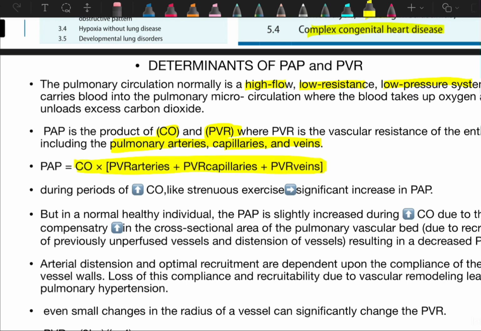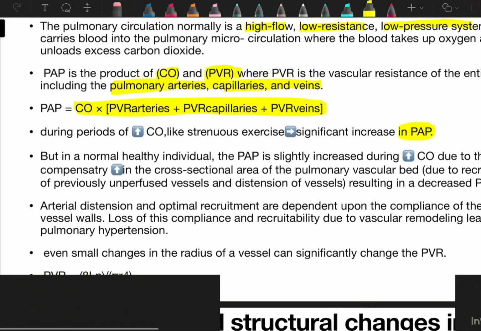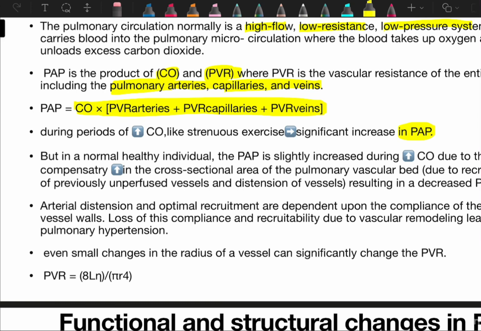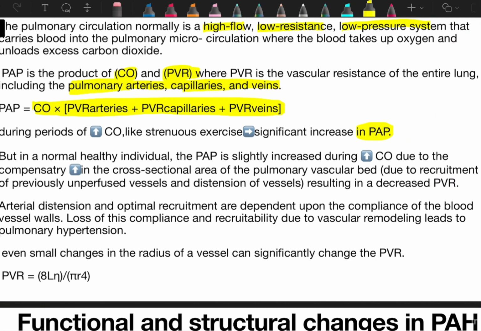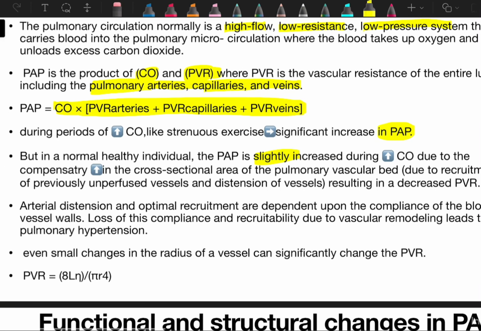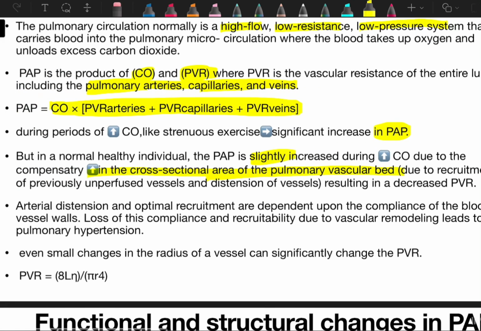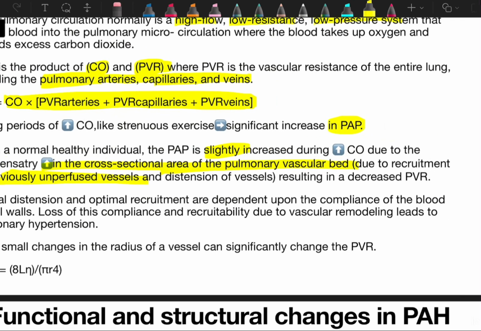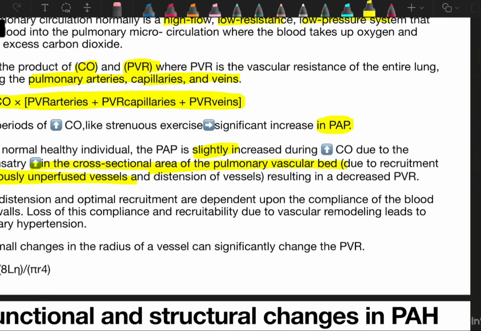During periods of increased cardiac output, like strenuous exercise, there could be a significant increase in pulmonary artery pressure. But in a normal healthy individual, the pulmonary artery pressure is only slightly increased, not significantly, because the increased cardiac output is compensated by an increase in the cross-sectional area of the pulmonary vascular bed, due to recruitment of previously unperfused vessels and distension of vessels.